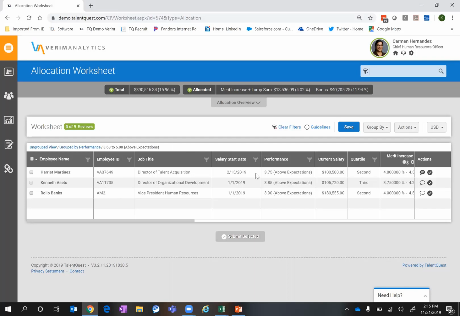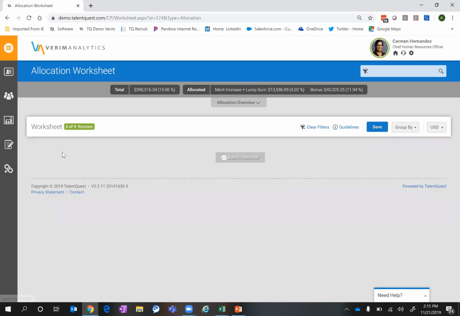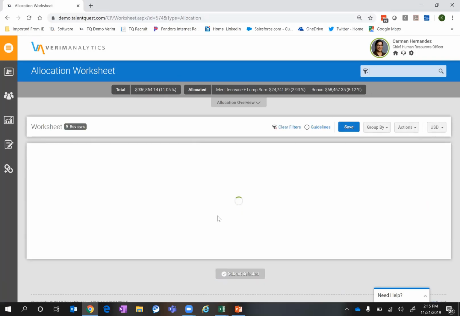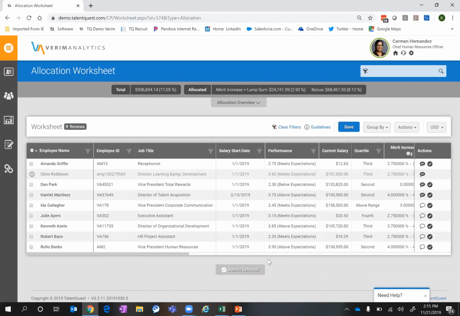Okay. So once we have done all of the adjustments in the worksheet, it's then up to me to choose who I want, and then all the people in my worksheet, and I can then submit that. And then it will follow whatever your workflow is for review and approval. So maybe once I submit and make my recommended adjustments, it's going to route it to my manager for approval, or it could then after that go to HR for approval.